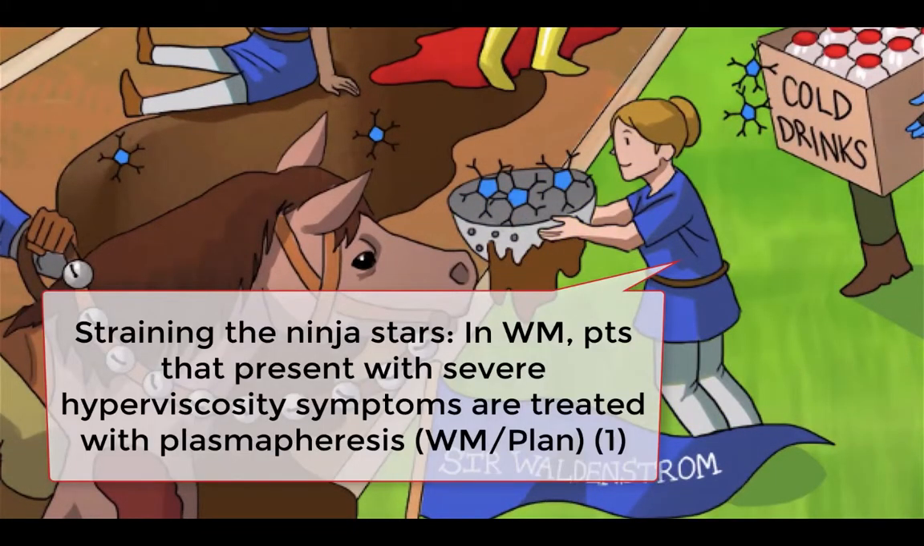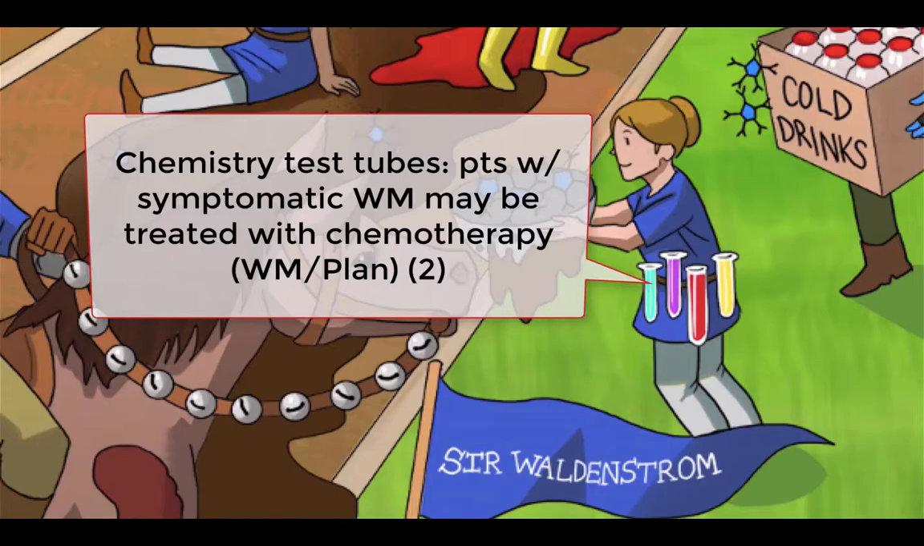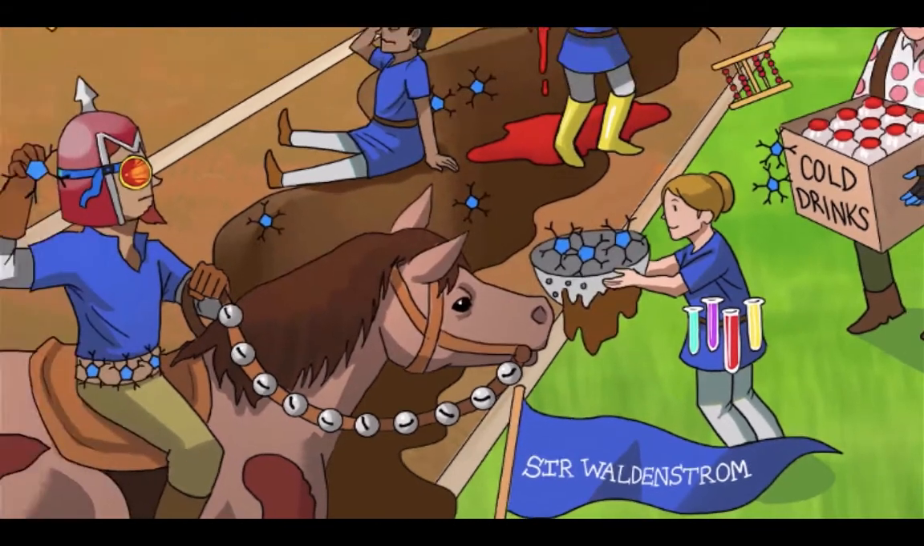Severe symptoms of hyperviscosity necessitate emergent medical treatment. Plasmapheresis, the exchange of the plasma portion of blood, is performed urgently in order to remove the elevated IgM from the bloodstream. Depicted here by another one of Sir Waldenstrom's squires filtering out some IgM shurikens from the mud. Treatment for the disease itself is usually reserved for symptomatic patients. It typically involves chemotherapy, often in combination with rituximab.